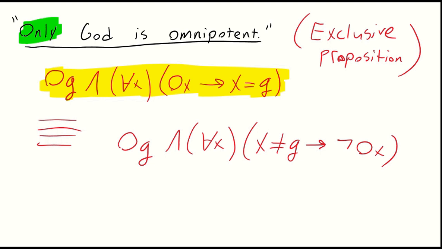And that also makes sense. So we first have our one-place predicate, our simple starting point that just God is omnipotent, and then we, so to speak, address the feature of exclusivity. And we say for all x, if x is not identical to God, then that x is not omnipotent.